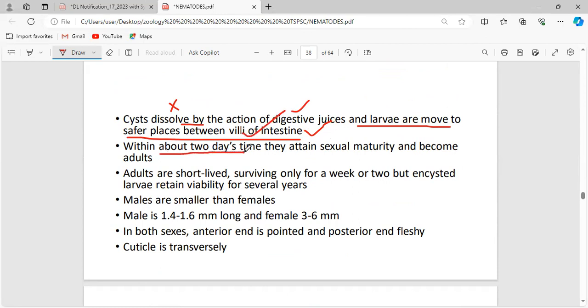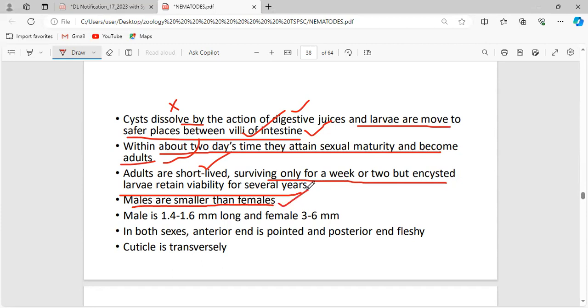Within about 2 days, they attain sexual maturity and become adults. Where does it happen? In the intestine. Adults are short-lived, surviving only a week or two, but encysted larvae retain viability for several weeks. So you have to understand this may last for some weeks or months or even years.